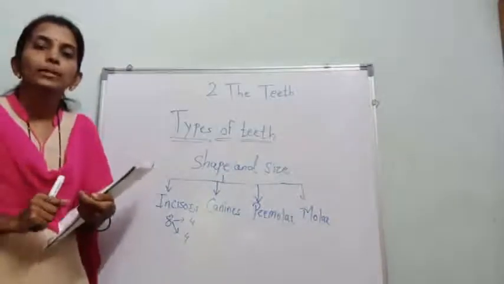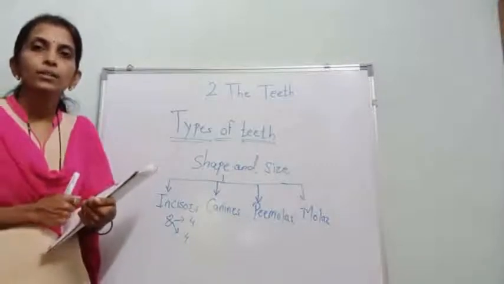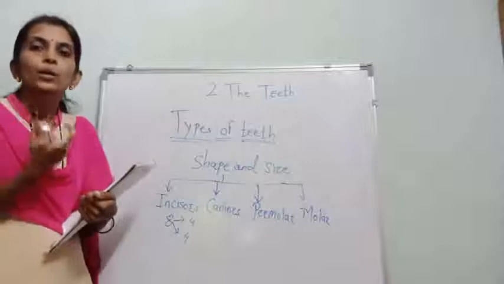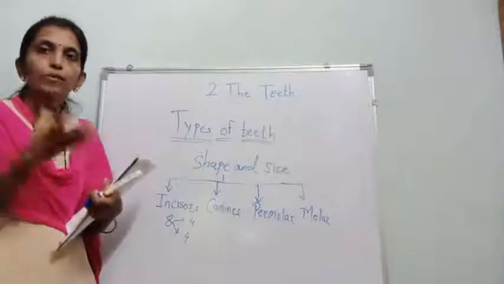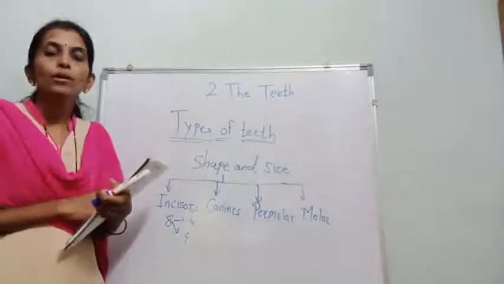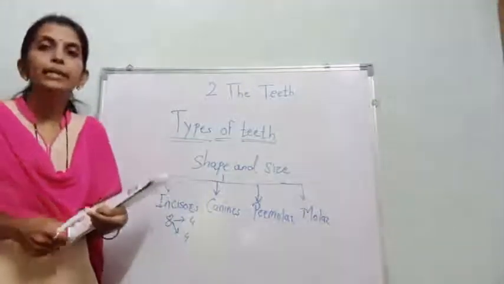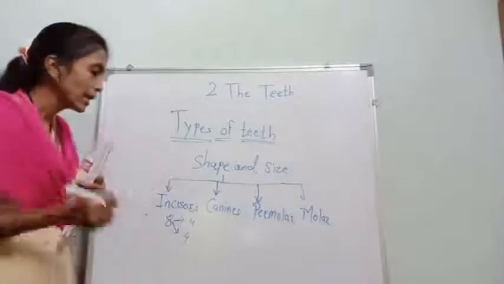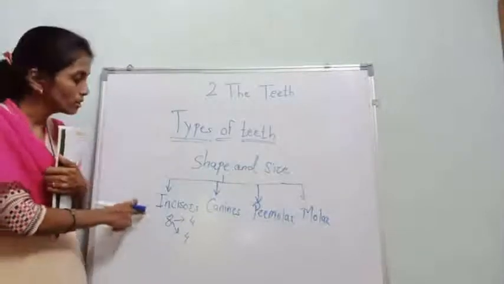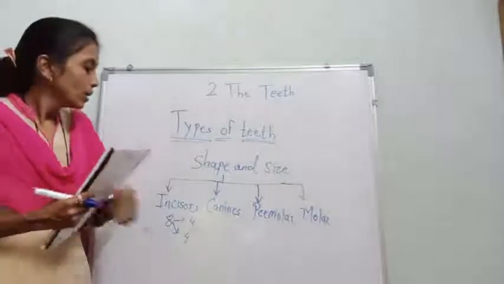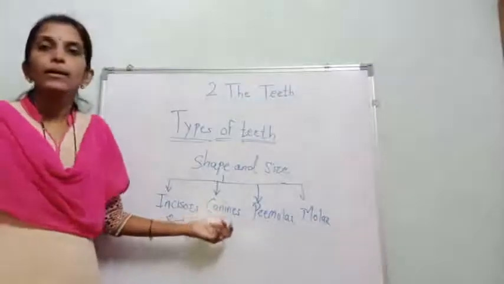Can you tell what the function, what the work of the front teeth is? बता सकते हैं आप? देखो हम फ्रंट टीथ किसके लिए यूज करते हैं? For cutting. देखो, if you want to eat an apple, then what, we first cut it with the help of front teeth. Okay, meaning it helps in cutting and biting. This is the function of the incisor. It is used for cutting and biting. Second, canines. Okay. Second is the canine.